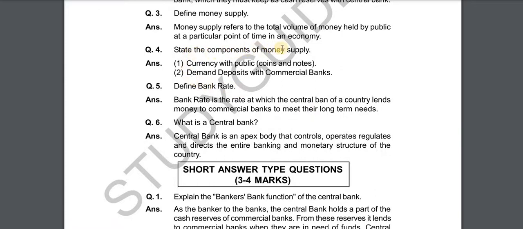State the components of money supply. 1. The currency with public (coins and notes). 2. Demand deposits with the commercial banks. Define bank rate. Bank rate is the rate at which the central bank of the country lends the money to the commercial banks to meet their long-term needs.